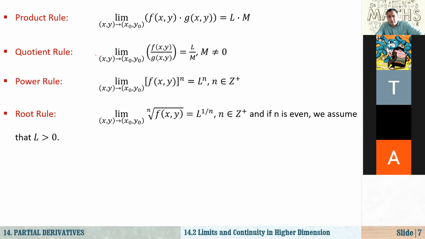And how about the product rule? The limit of f times g is equal to L times M. And the quotient rule, f over g, that is L over M. Of course, here M should be different from 0. Power rule, f to the power of n is equal to L to the power of n. And root rule, the nth root of f equals the nth root of L. It's actually exactly the same properties, but here we are dealing with a function of multiple variables.